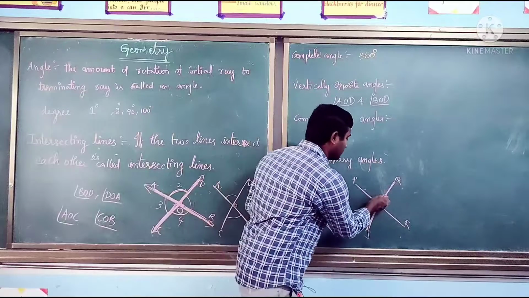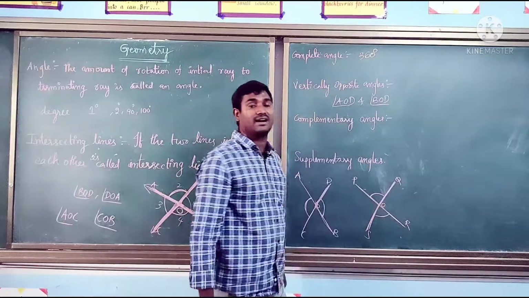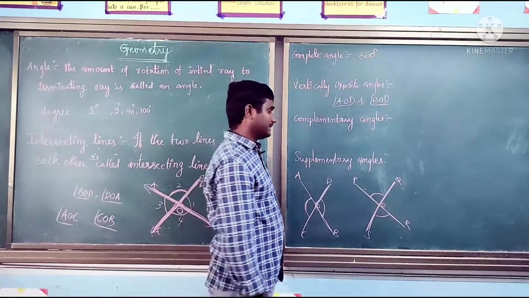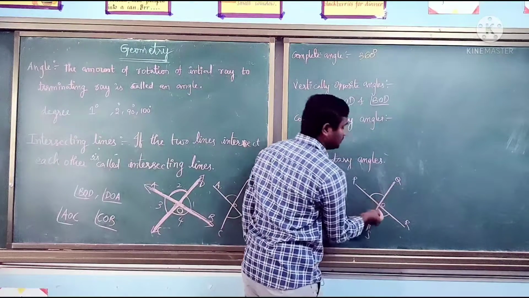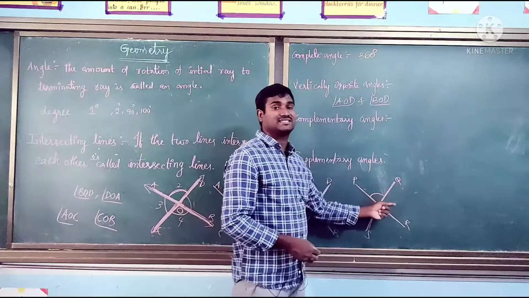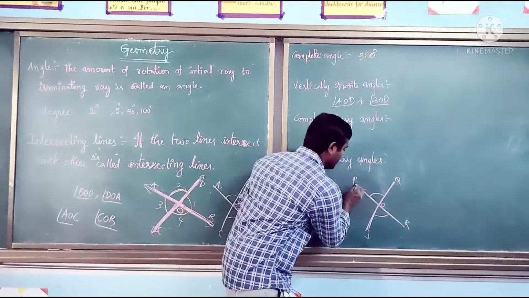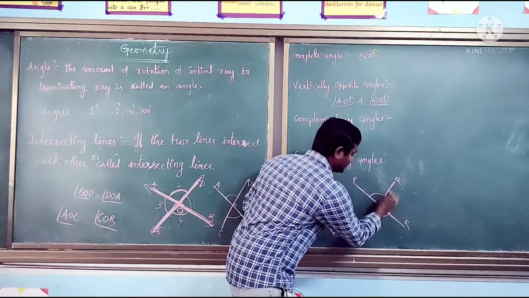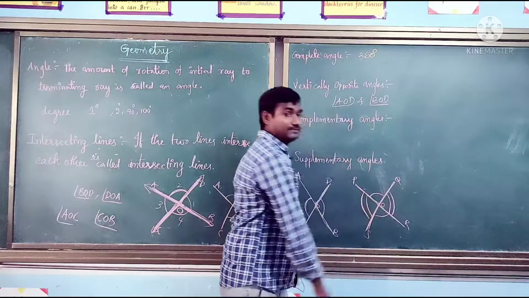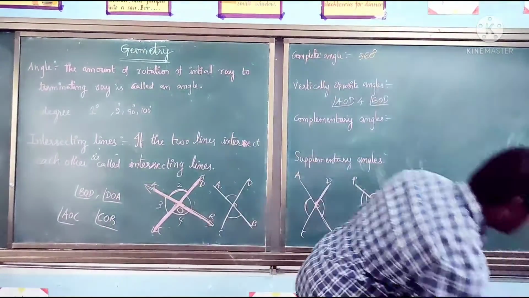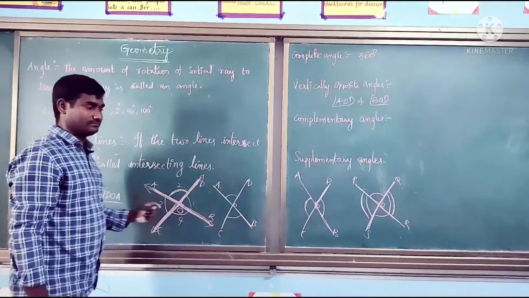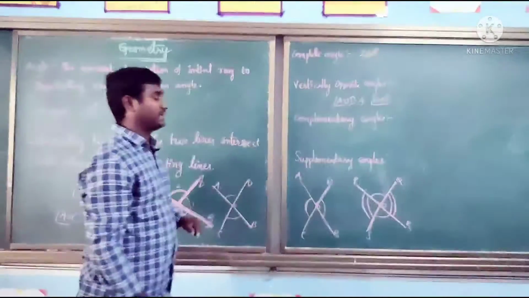Then we can call POQ and ROS vertically opposite angles. And if you flip angle ROQ, this angle falls exactly on angle POS. So I think you now have an idea about vertically opposite angles.